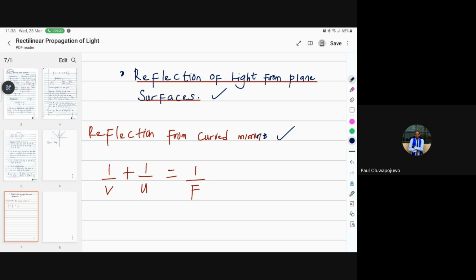Okay, this is a divergent lens. They might not be able to do this one. Concave lens. Good. All right.